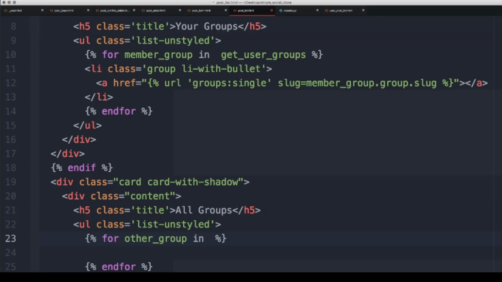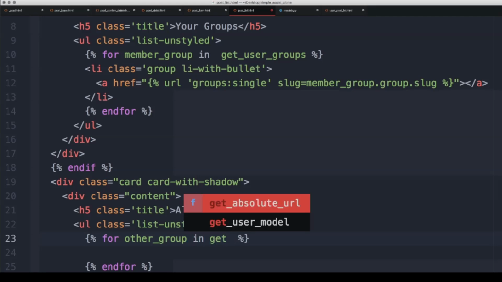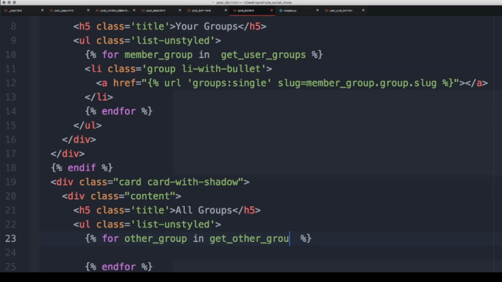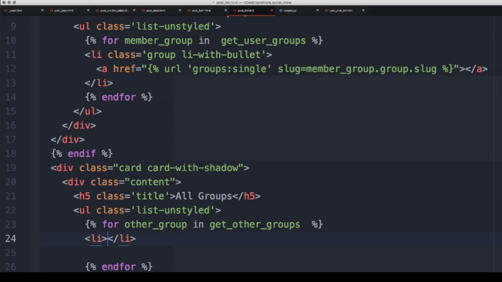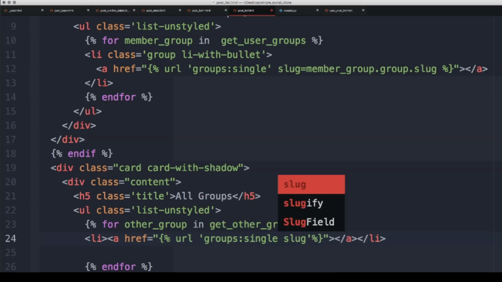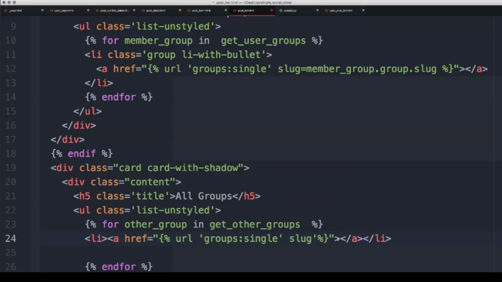So create a list element, and then we'll create an anchor tag where the reference is going to be the following: URL groups:single. Essentially what we just did, where the slug is equal to, making sure that the single quotes are correct. There we go, where that slug is equal to other_group. So that slug.